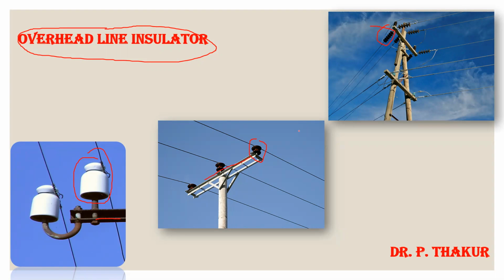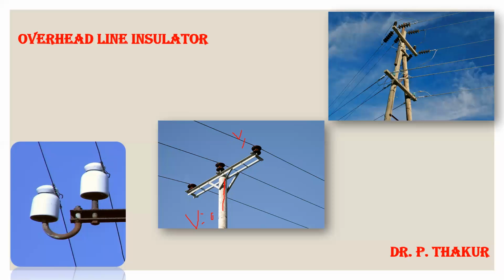Now the question is, what is the purpose? Why are we using insulators in a transmission system or distribution system? The purpose is clear. There is a potential. This conductor will be at some potential and the tower is in contact with the ground. So the tower will be at zero potential. So there will be a potential difference between the conductor and the tower.